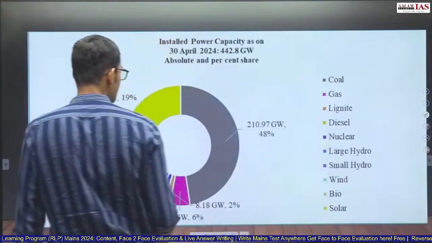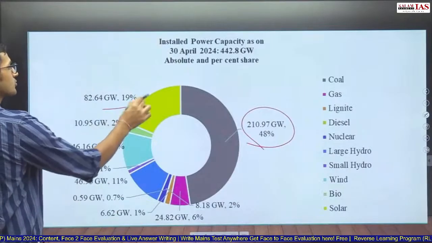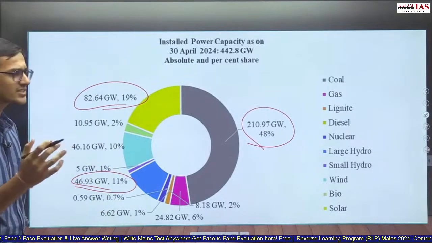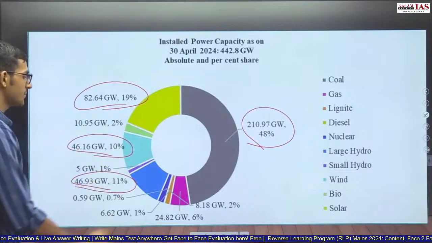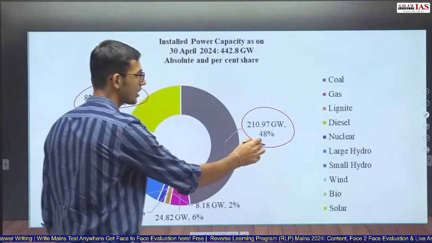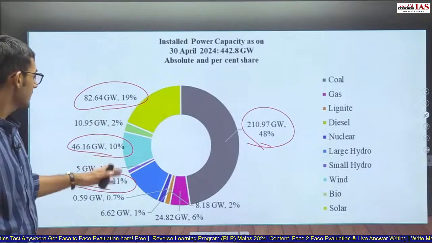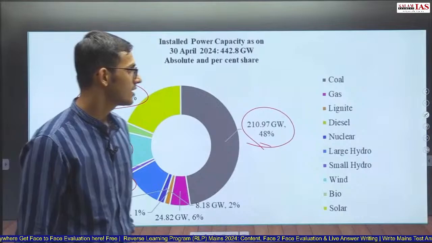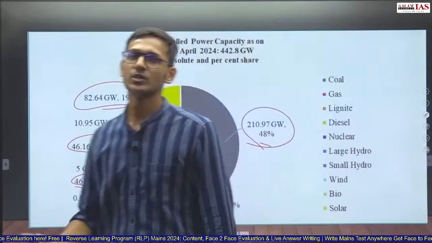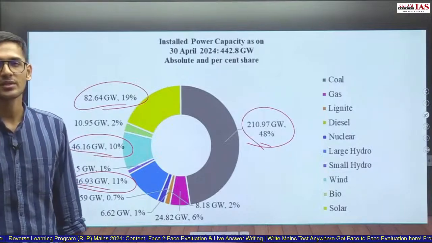Installed power capacity. Currently, coal has the highest share of 48%, followed by solar power at 19%, which is followed by the large hydro projects, and that is followed by wind power. Now again, you do not have to memorize all of this, but you should know it is less than 50%, around 50%. 48% is coal, 19%, that is around one-fifth, is solar energy, then 11 and 10% are large hydro and wind power. If there is a question on wind power, for example, in Mains 2022 there was a question on wind power, so this data was useful there. Wind power has this much share in the energy of India.